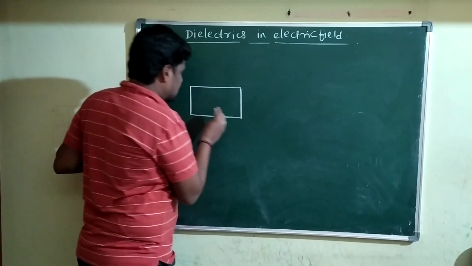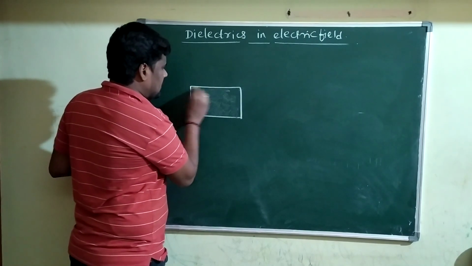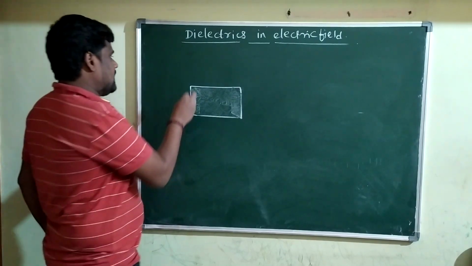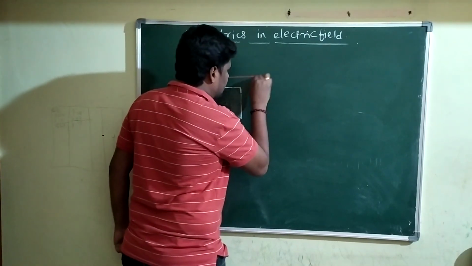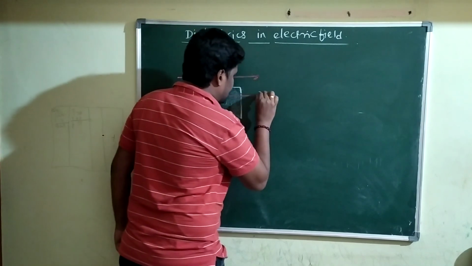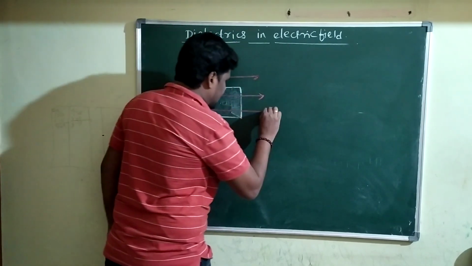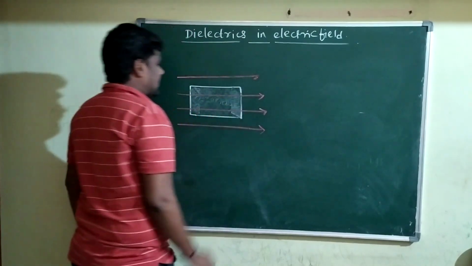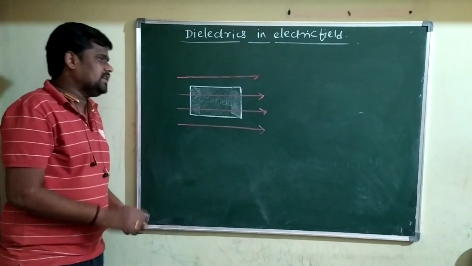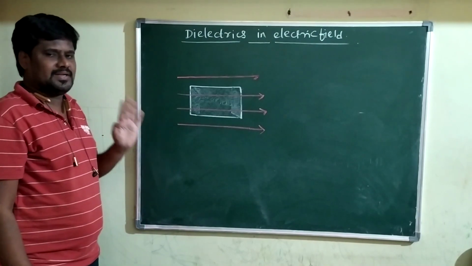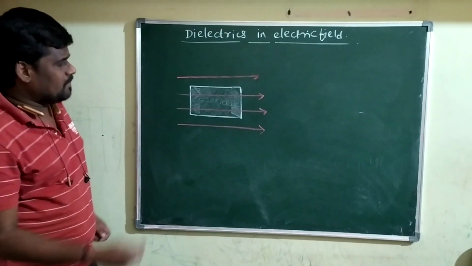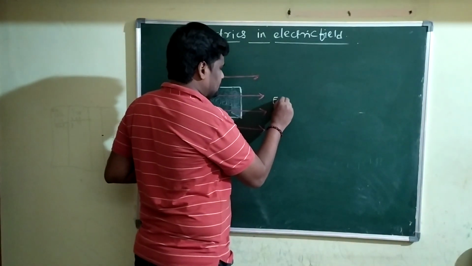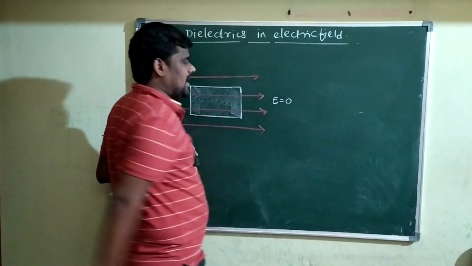Concentrate here. I am considering a non-polar dielectric material or dielectric substance. It is placed inside a uniform electric field. This is the external electric field here. I am considering a uniform electric field. So, inside this uniform electric field, I am going to consider a non-polar dielectric substance. Imagine that initially the external electric field is 0.